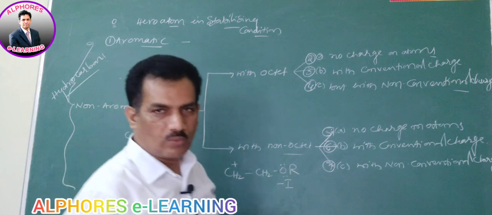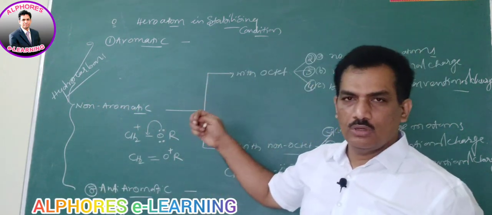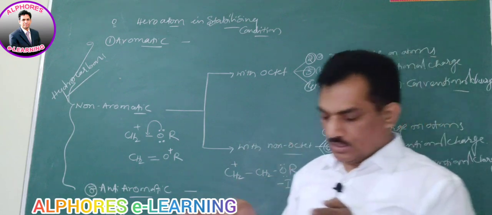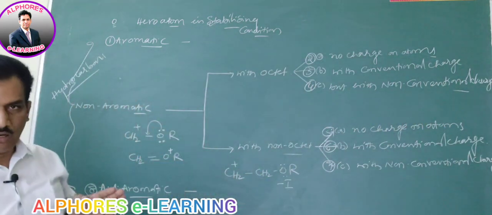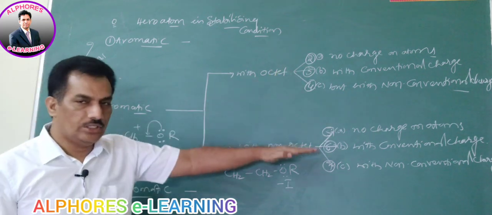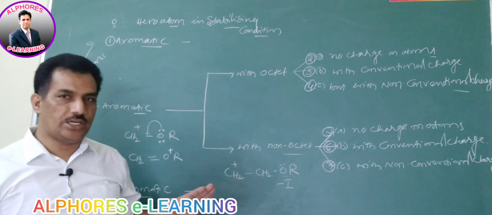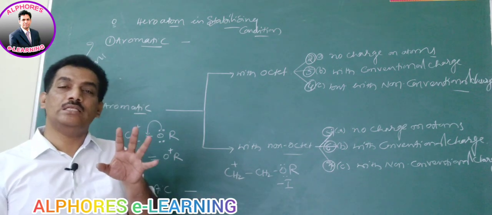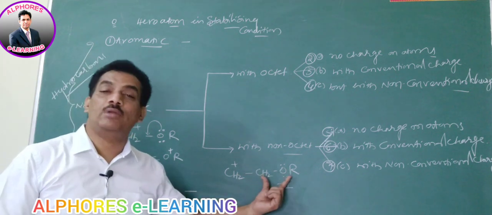Totally 10 rules. One is nothing but, we are starting with 0. It is heteroatom in stabilizing condition. And second one is an aromatic compound, and then non-aromatic with these conditions, and then anti-aromatic, and the least stable, even less than the anti-aromatic, is heteroatom in destabilizing condition.